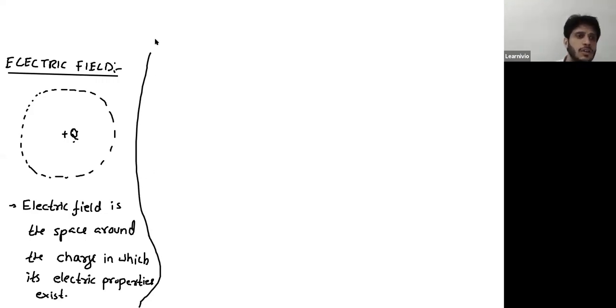That's electric field. Now, if I take electric force, the Coulomb force, what do you think: is electric force a property of one charge? Or for electric force, do you need at least two charges? For electric force, you need at least two charges. Like say, if you have only a charge Q1, it can't experience any force. It can experience a force only if there is one more charge. So electric force is a property of at least two charges, while field is the property of a single charge. Even if you have a single charge Q, that charge will generate an electric field around itself.